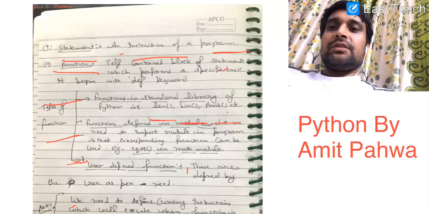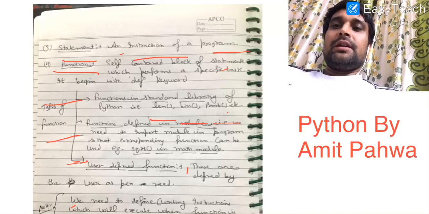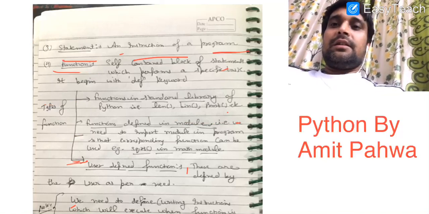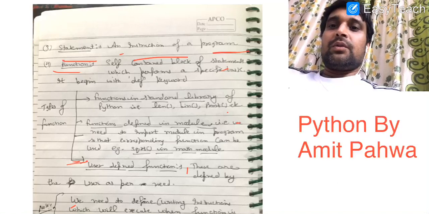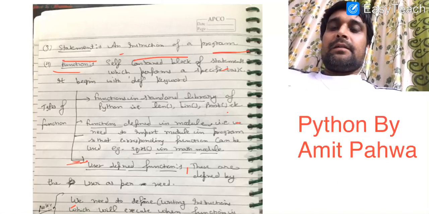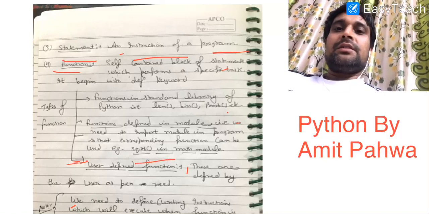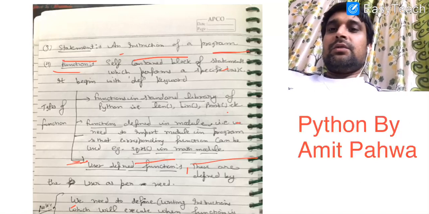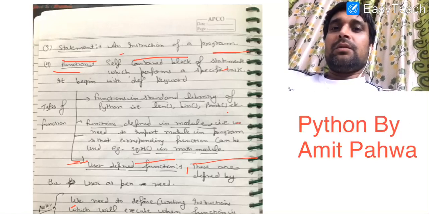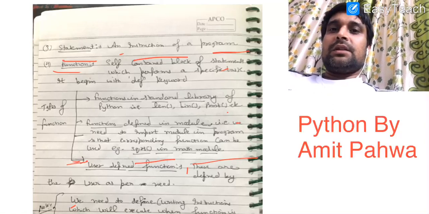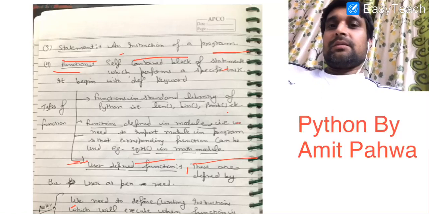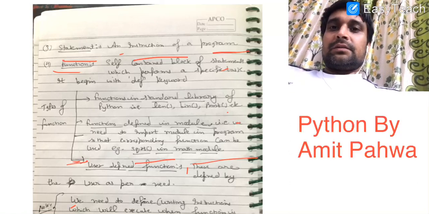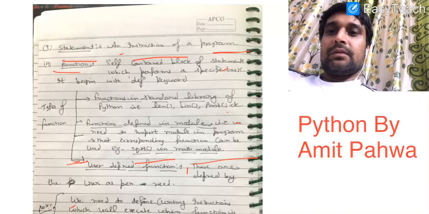And for some other functions you need to import the module. It means there are some functions which you can directly use in your program, and there are some functions for which you need to import a corresponding module. Suppose you want to use the sqrt function which is available in the math module. For that purpose, you first need to write the instruction import math, and then you can use math.sqrt. It means sqrt is a function that is defined in the math module in the Python standard library.